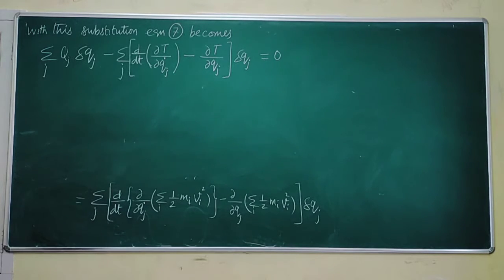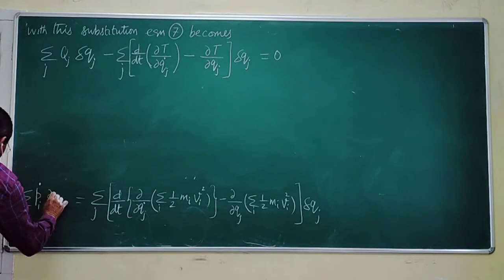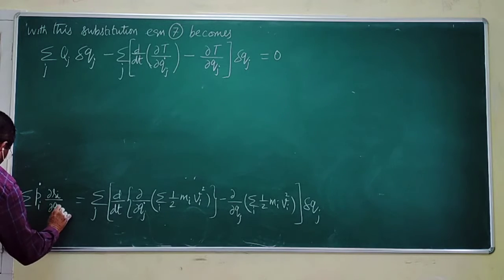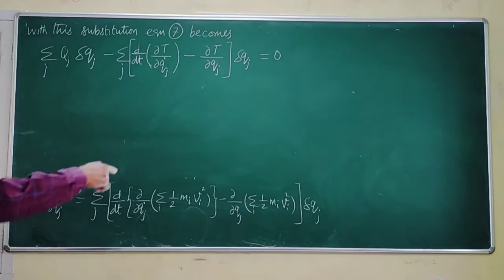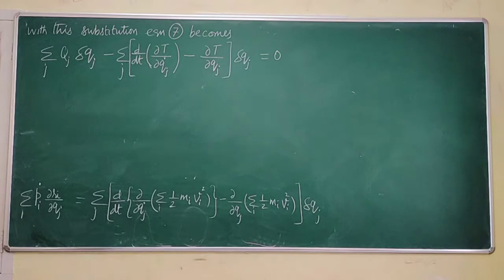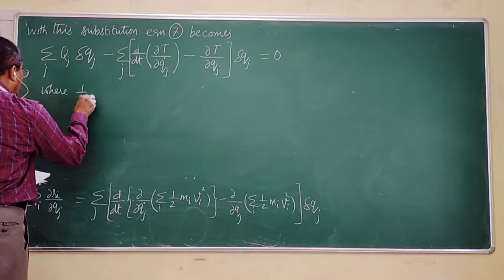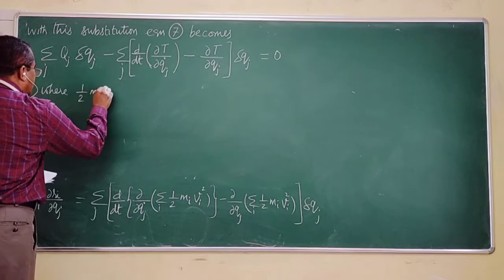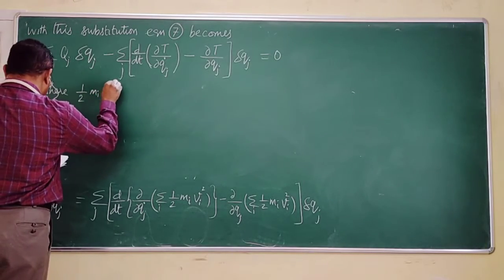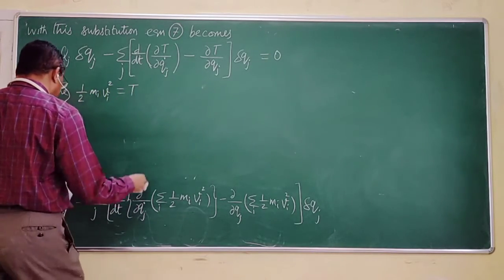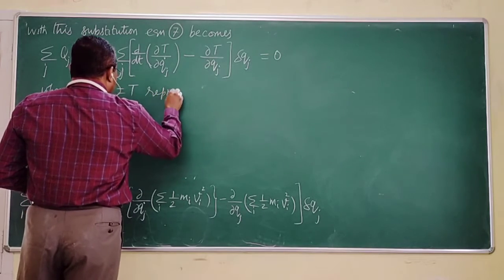In the place of sigma i p dot i dou ri by dou qj, I am substituting this, and half mivi square I have made it as T. I will make a mention here, where half mivi square is T. What does it represent?